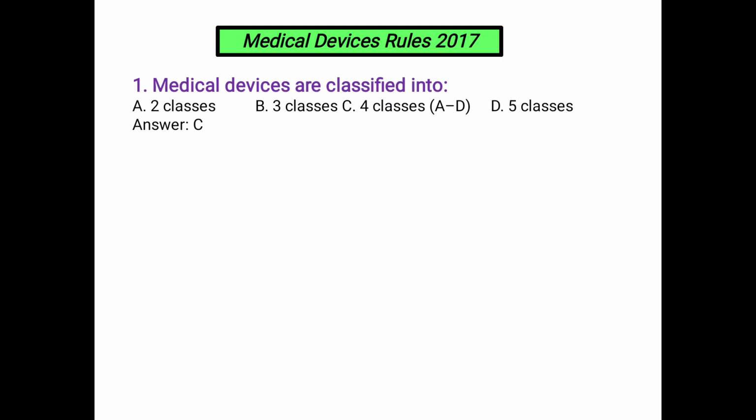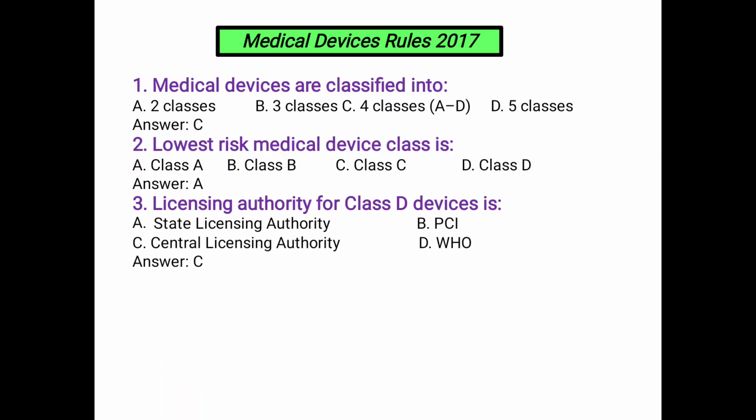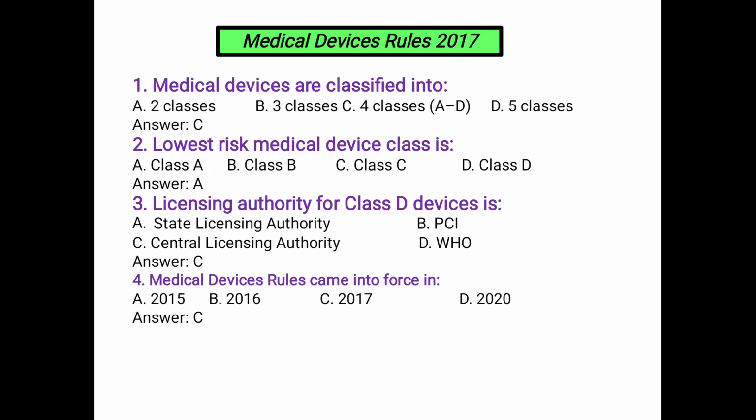Next, Medical Devices Rules 2017. Medical devices are classified into: A, 2 classes, B, 3 classes, C, 4 classes, and D, 5 classes. So C is the correct. Lower risk medical device class is: Class A, Class B, Class C, Class D. Class A. Licensing authority for Class D device is: A, State Licensing Authority, B, PCI, C, Central Licensing Authority, D, WHO. Answer C. Medical Devices Rules come into force in: A, 2015, B, 2016, C, 2017. So C is the correct answer.